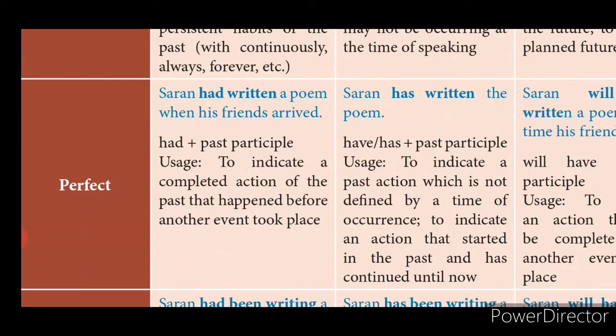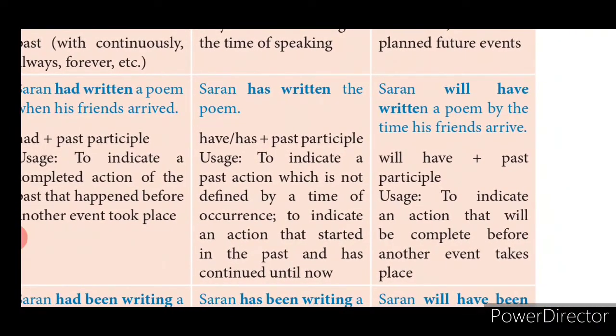So when did you use had opened? For the first action. The first action is opening YouTube, the second action is listening to the grammar lesson. In the past two actions happened, and to represent the first action you will use past perfect tense: had listened, had played, had obeyed, like that.